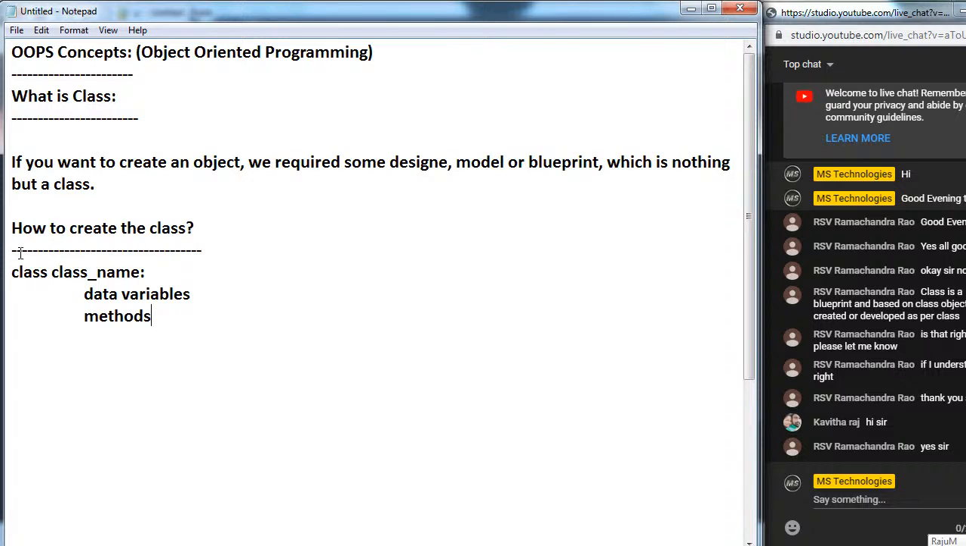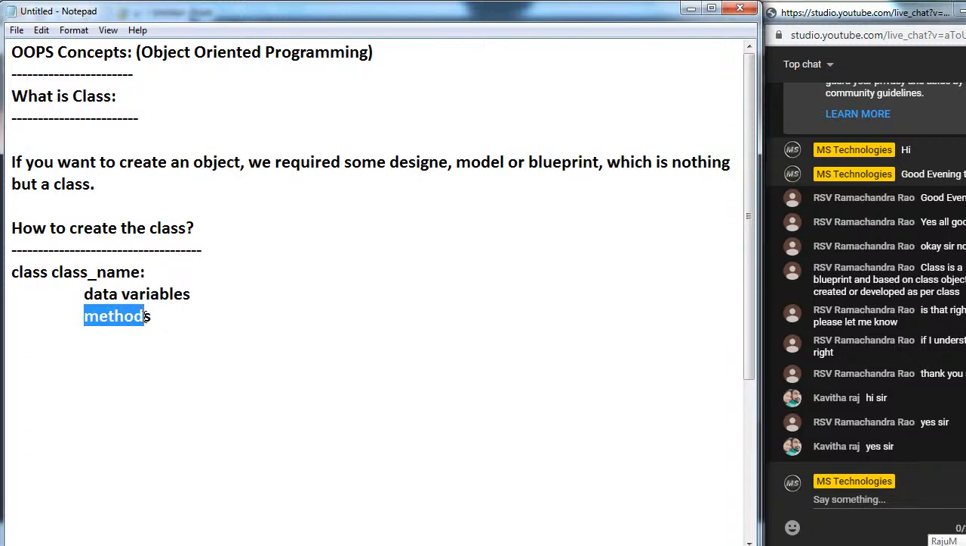How to define the class? Class is the keyword we have to use. After that, the class name we can take anything. At the end we have to take the colon symbol. Inside that class we have to define the variables, data variables. After that, we have to take methods inside that.